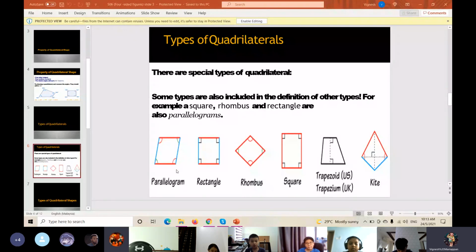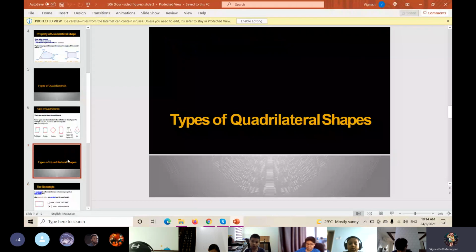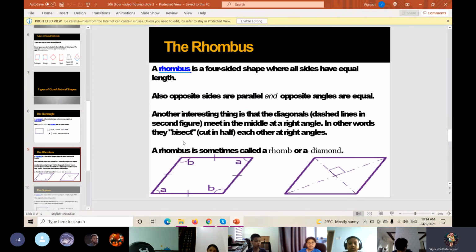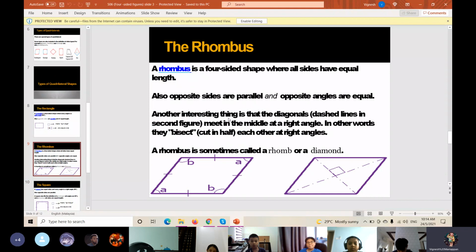Okay, types of quadrilateral shapes. Also, what did I mention just now? The rectangle is a four-sided shape where every angle is a right angle. Also, opposite sides are parallel and of equal length. As I said earlier, opposite sides are equal. Okay, and then the rhombus. Just now teacher never explained about the rhombus. Rhombus is exactly like a square.